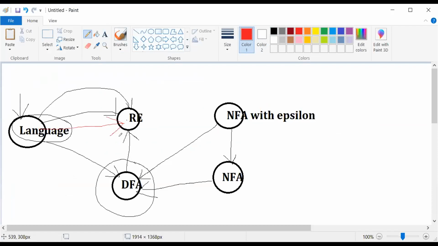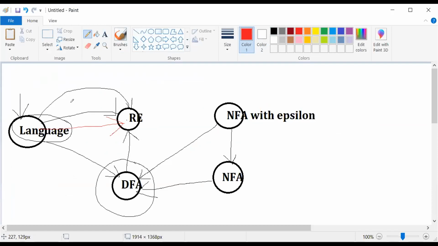But let us assume that we have a very complex language. In such cases, it is not possible for us to write the regular expression directly. So we need to depend on an indirect way, which is a two-step process.